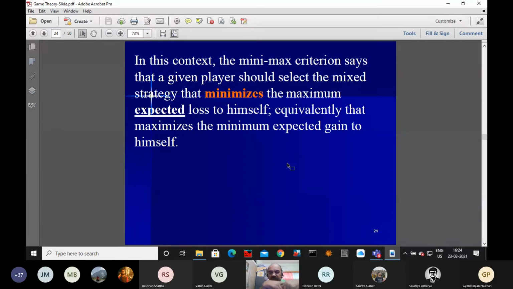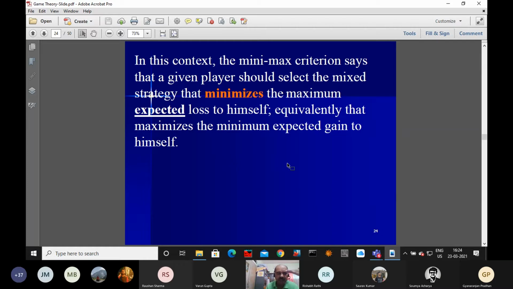What is he expecting? At least 3, at least 3 minimum. At least 3 means 3, 4, 5. So I am talking about the minimum, and then he wants to maximize as much as possible. Maximize the minimum expected gain. That is the aim of player A.